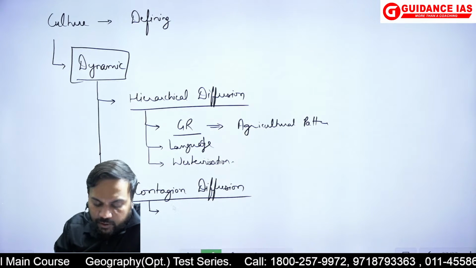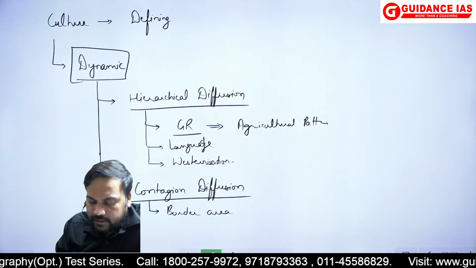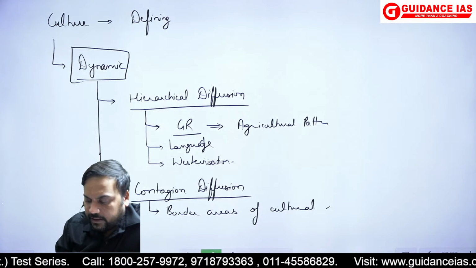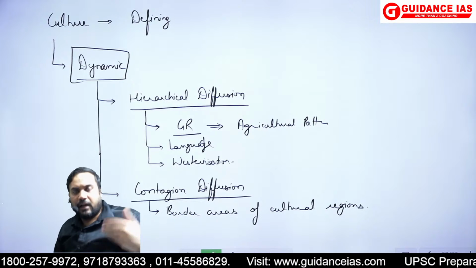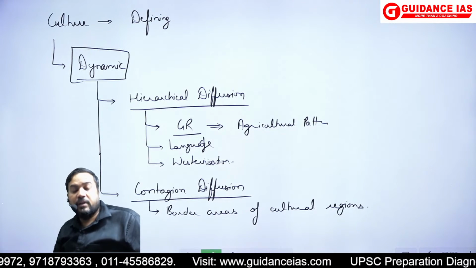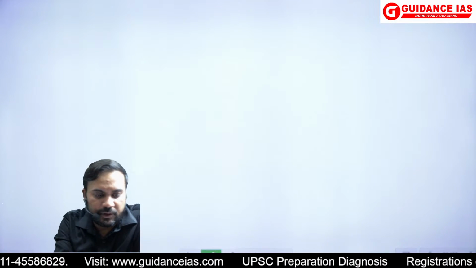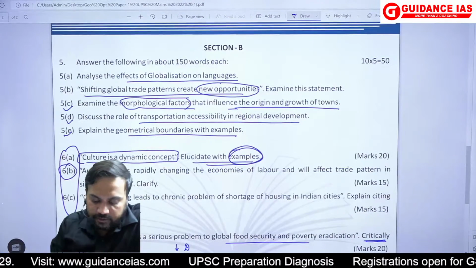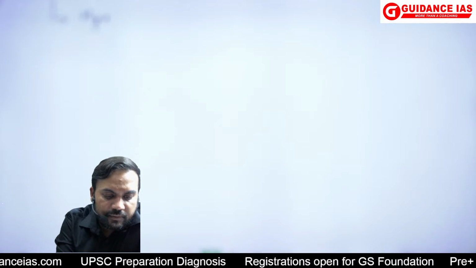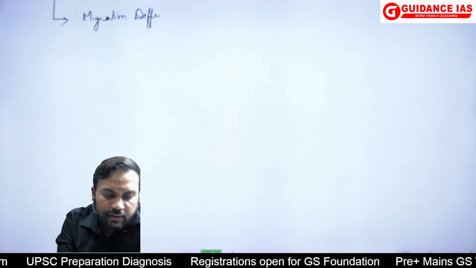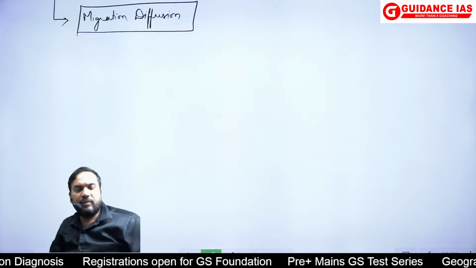So particularly when you are talking about, you can talk about the border areas of cultural regions का essentially example लेकर के you can talk about how dynamism is there, how there is fast change in the language, economic practices, how they are changing in those areas. ठीक है, जब क्लास में डिटेल में करेंगे तो एग्जाम्पल इंडिया से केस स्टडी उठा के करेंगे इसको. Then we can talk about the other forms of cultural change, migration, diffusion, how this is leading to it. So the same factors that we talked about, the only thing that will be changing will be the examples and the case studies.